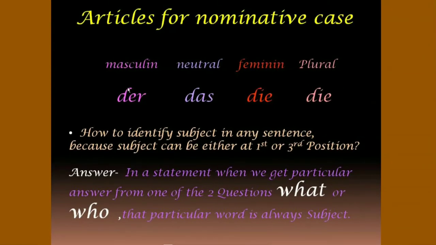So, if the gender of the subject is masculine, the article would be der. If it's neutral, then the article would be das. If the subject is feminine, then it's die. And if the gender of the subject is plural, then the article would be again die.